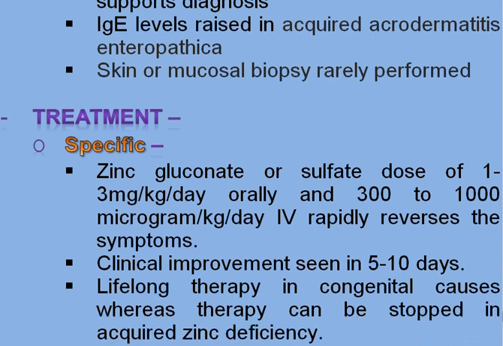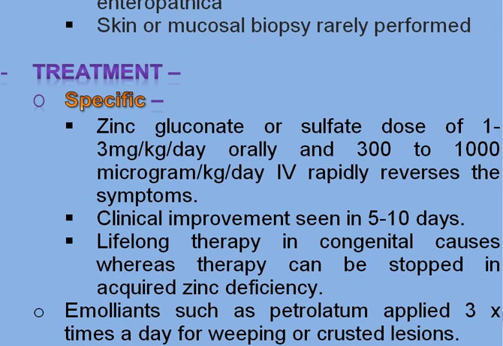Treatment is specific. You should give the child zinc gluconate or sulfate in a dose of 1 to 3 mg per kg per day orally, and 300 to 1000 micrograms per kg per day IV, which can rapidly reverse the symptoms. Clinical improvement is seen within 5 to 10 days, so advise the treatment for at least 5 to 10 days. Lifelong therapy is needed in congenital causes, whereas therapy can be stopped in acquired zinc deficiency. Emollients such as petrolatum are applied 3 times a day for weeping or crusted lesions, and can help to soothe the child.